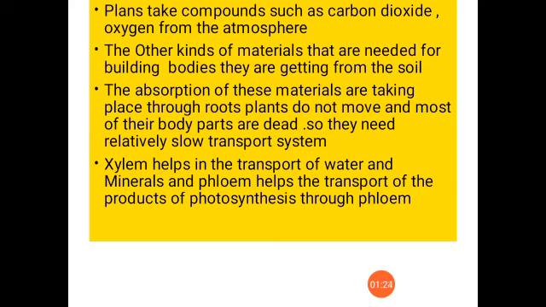So these minerals have to be absorbed from the soil by the roots, and they should be transported to the various parts of the plant. They need all these nutrients or minerals also, isn't it? So water, minerals, then anything else they need to get transported? Yes, they need to transport what?